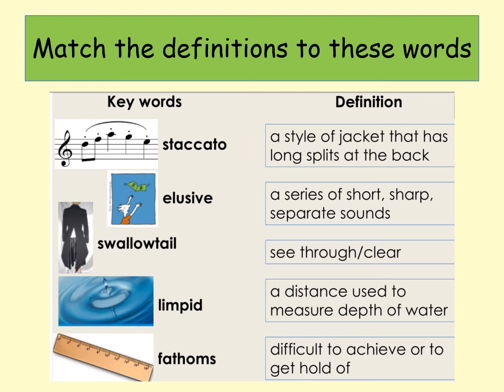So what I want you to do now is have a look at these 5 different words which we're going to come across in our poem. So there is staccato, elusive, swallowtail, limpid, and fathoms. Now the correct definitions are on the right hand side, but they've all been jumbled up. So I want you to see if you can work out the correct definition of those words. So just pause it and see if you can get the right definitions, and then we'll go through the answers. Okay, well done. So here are the correct answers.